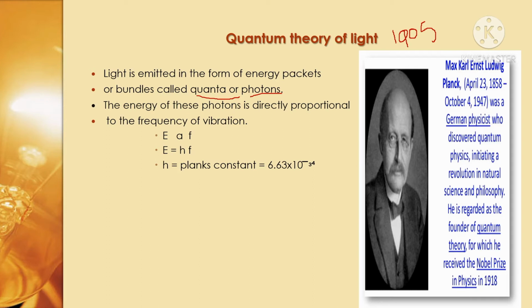The energy of these photons is directly proportional to the frequency of vibration. Here E means energy of the photon and ν means frequency. So the energy of a photon is proportional to the frequency. If we want to remove this proportionality, we should add a constant and make it equal, so E = hν, where h is the Planck constant.